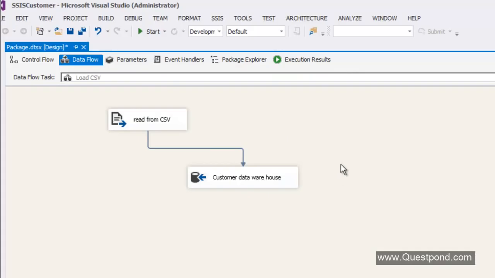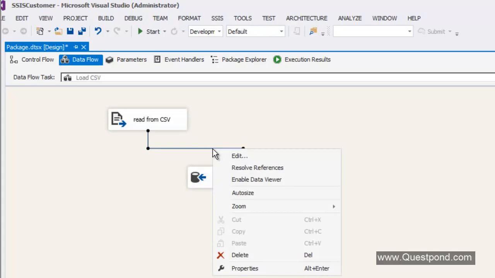Now, in order to fix issues like the empty rows, which I've just fixed in the CSV file, one of the things you'd like to have in your hand is what kind of rows are circulating from the source to the destination, or what rows are moving from one component to the other. This path connects one component to the other, and you'd like to know what rows are getting transferred along it. For that, you can use something called data viewers. You can right-click on the arrow on the path which connects one component to the other, and click on the menu called Enable Data Viewer.